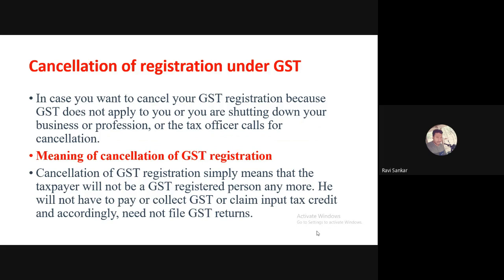In case you want to cancel GST registration because GST does not apply to you, or you are taking down your business and profession, or the tax office calls for cancellation. So in any of these circumstances, you can cancel your GST registration.